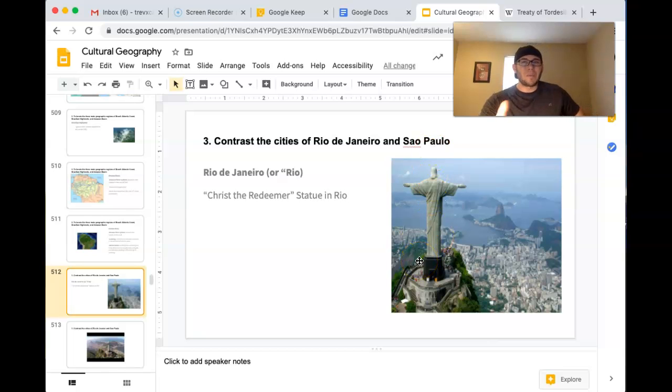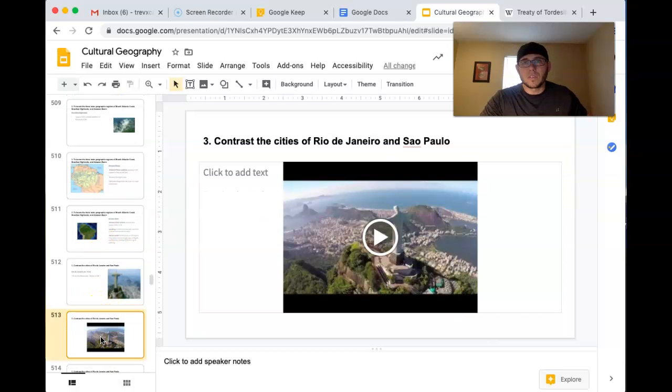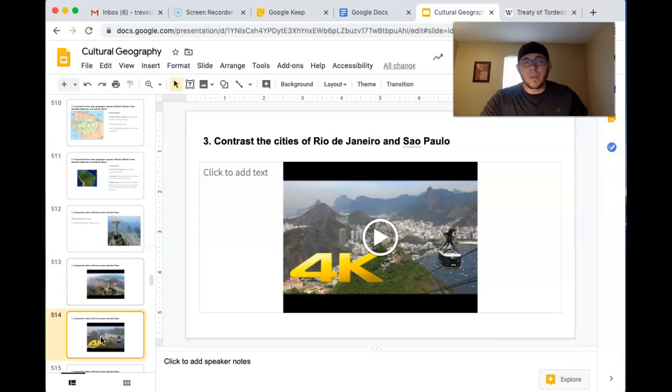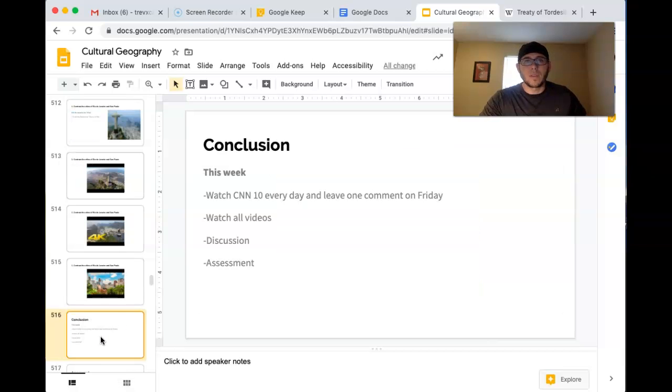And one of the videos I'm going to post is a guy who has to climb out on top of the statue to repair a few parts of it. And if you're afraid of heights, oh, you will definitely not envy this guy's job. But it is pretty cool to see. But all to say, again, Rio, fascinating, beautiful city in South America, in Brazil. And Sao Paulo is another one too. And you guys are going to see some videos of those a little later. I actually have them here, but I'm going to post them on Google Classroom for you a little later.